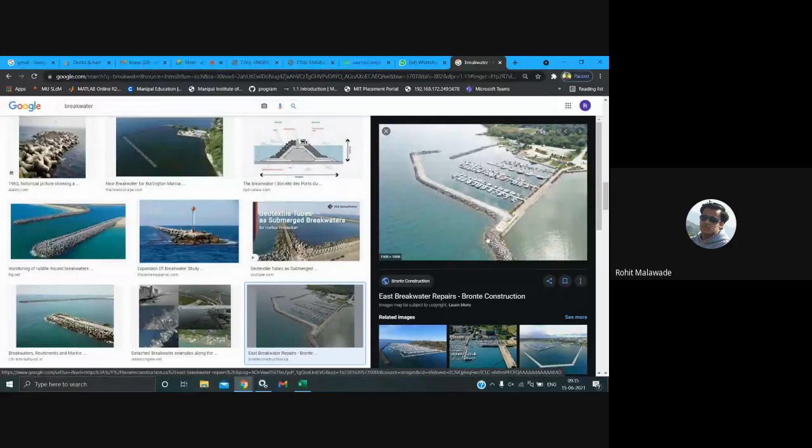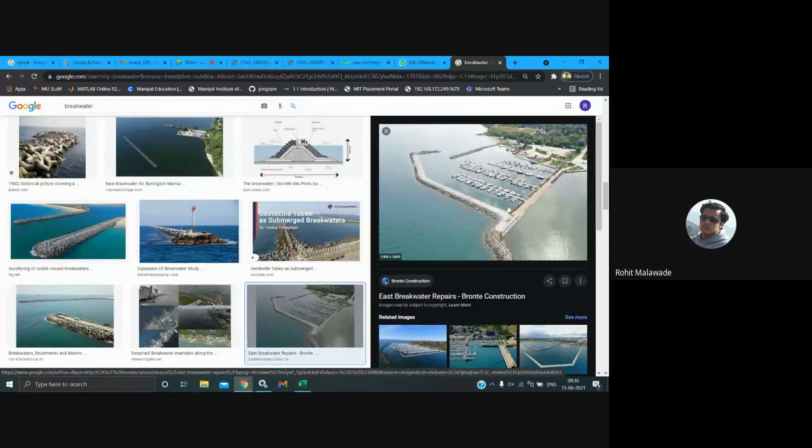So this is what the breakwater is. This particular structure, wherever I am moving the cursor, that is nothing but the breakwater. You can see here the large number of waves. These are the waves of water due to the wind, and we are going to have turbulence in water. This is the turbulence present in water due to the wind action which is coming from the sea.